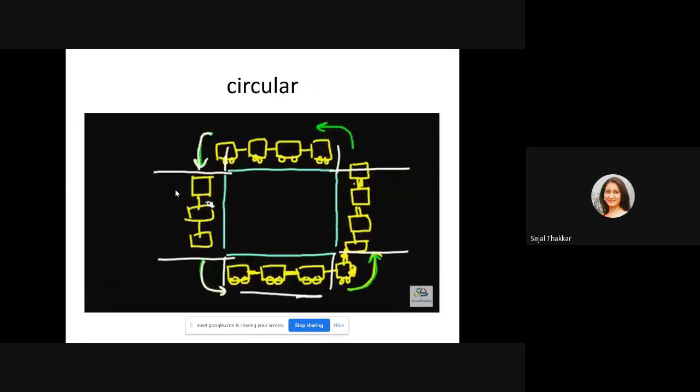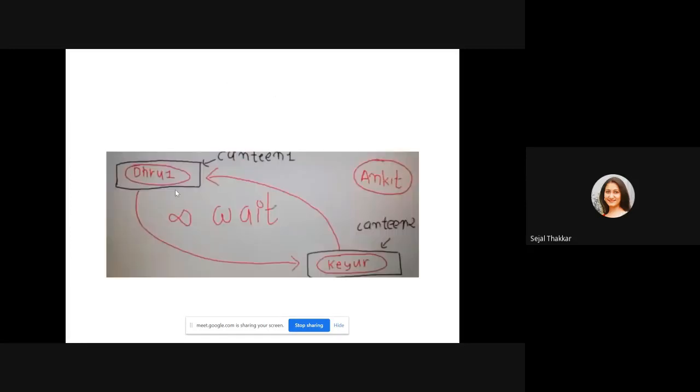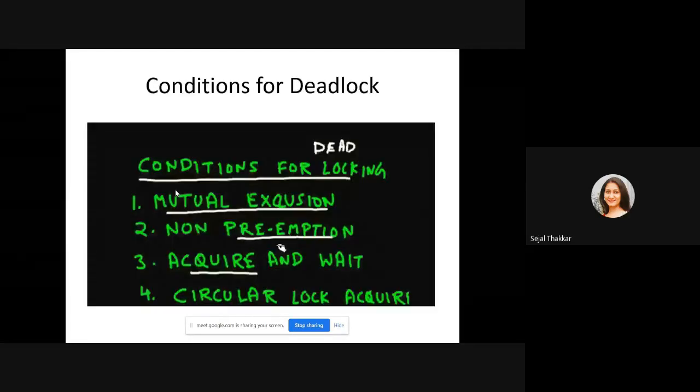Means circular wait. Everybody is waiting for the other to release the resources and nobody is releasing the resources, right? For example, Dhruv is waiting at canteen 1 and Kayur is waiting at canteen 2. Dhruv is telling him to come to canteen 1, I'm waiting, and Kayur is telling no, you have to come to canteen 2, I'm waiting here. So both are waiting for each other in different canteens and nobody will meet, and this situation is called deadlock.